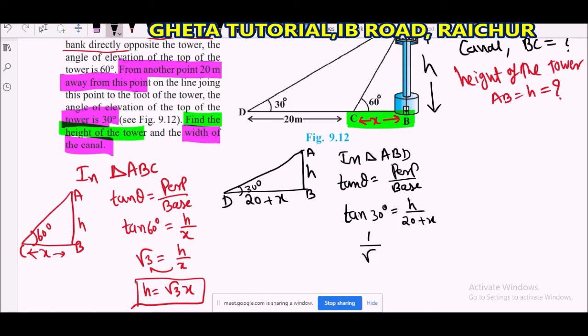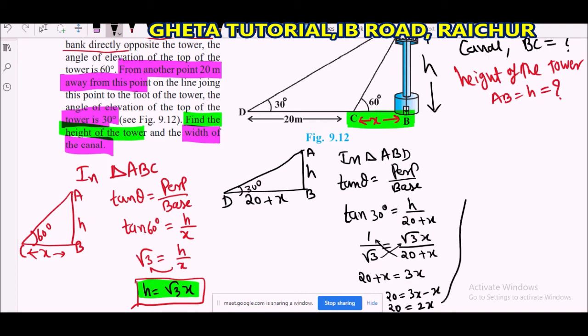Tan 30 is 1 by root 3 is equal to H over 20 plus x. In place of H, what can you write? Root 3 x. So 1 by root 3 equals root 3 x divided by 20 plus x. Cross multiply: root 3 into root 3 x is 3x, so 20 plus x is equal to 3x. That gives 20 is equal to 3x minus x, 20 is equal to 2x, so x is equal to 20 by 2, x is equal to 10 meters.